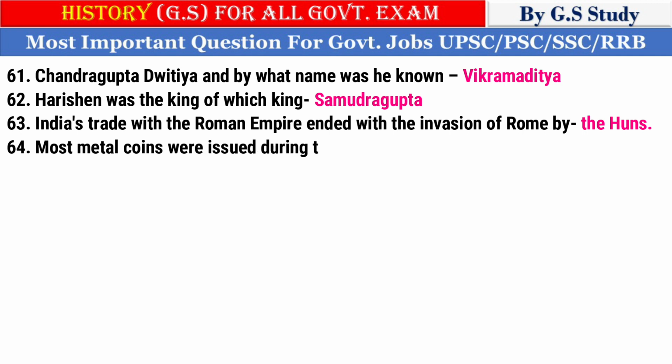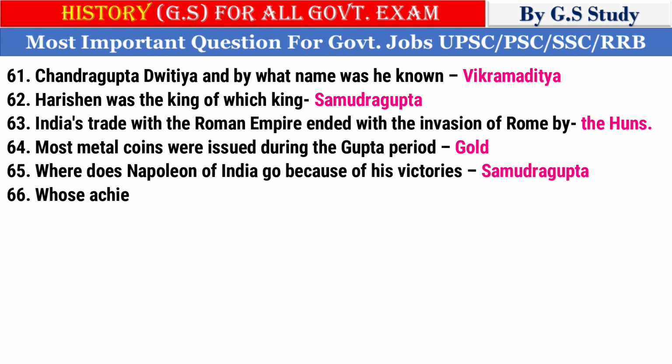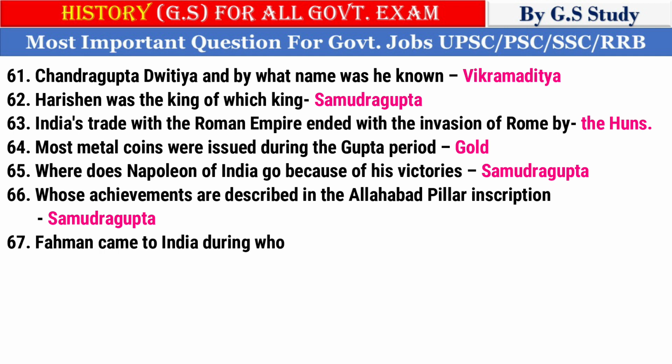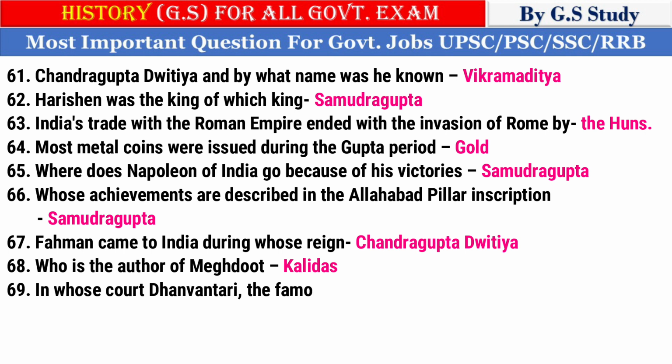64. Most metal coins were issued during the Gupta period. Gold. 65. Who is known as the Napoleon of India because of his victories? Samudragupta. 66. Whose achievements are described in the Allahabad pillar inscription? Samudragupta. 67. Famine came to India during whose reign? Chandragupta Dvitiya.